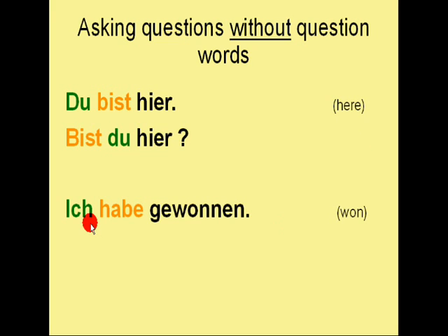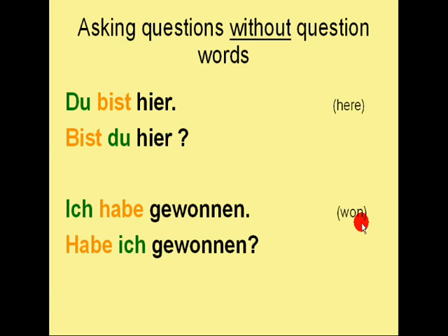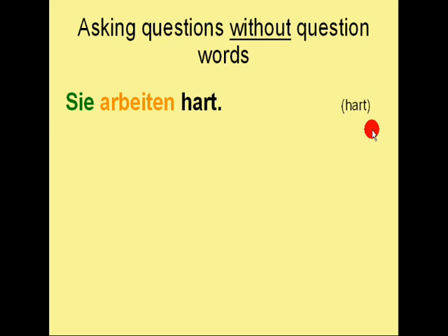Same goes with the sentence Ich habe gewonnen, which means I have won. You get the question again by switching the place of the subject and the verb. Habe ich gewonnen?